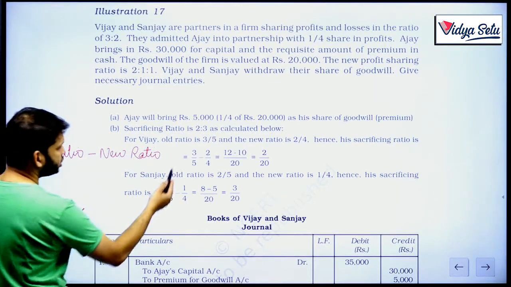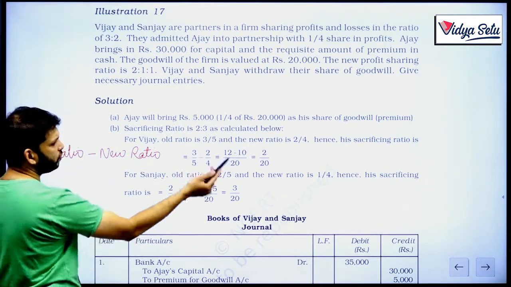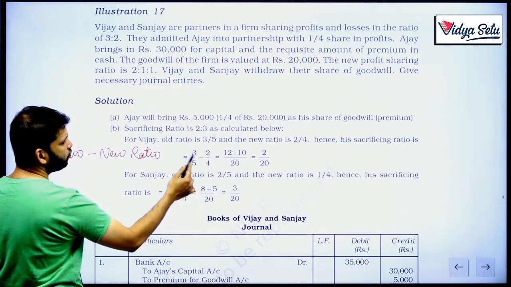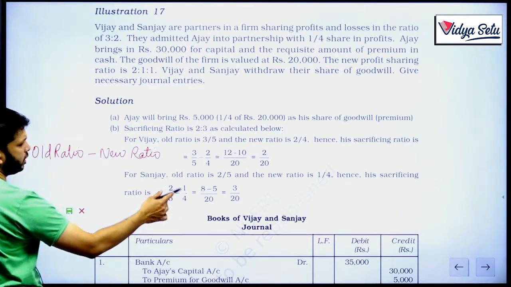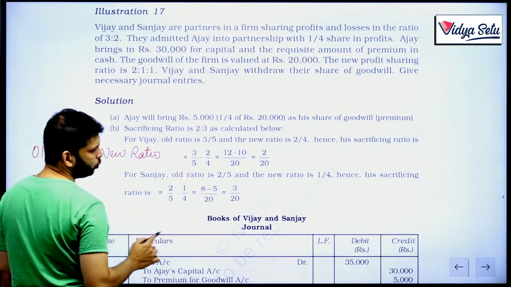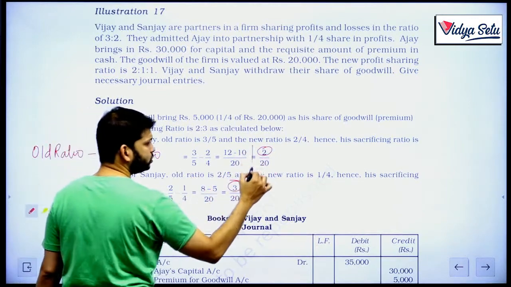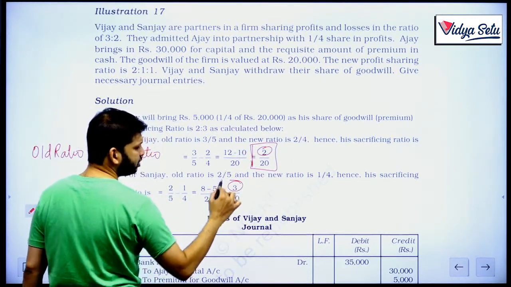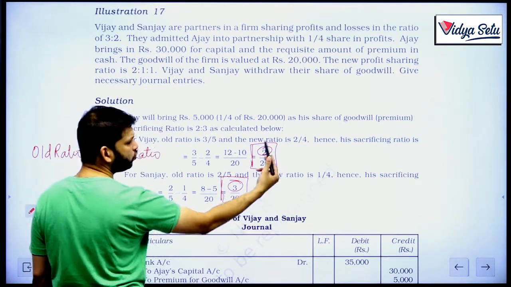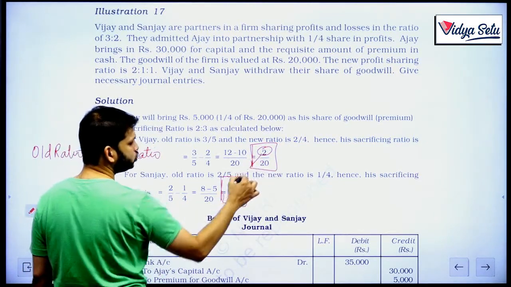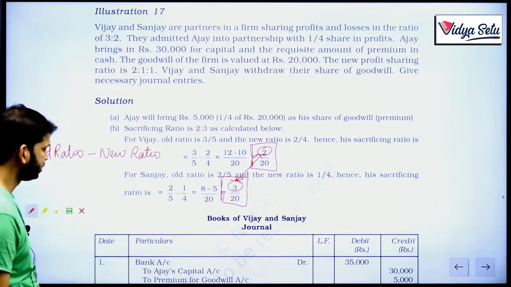So the old ratio was 3/5 minus the new ratio 2/4. So if we solve that, 5 into 4, 20, 4 3 is 12, 5 2 is 10, 2/20, and for him it is 3/20. So the ratio becomes 2:3. This is the entire fraction of share that they are losing. But amongst them, if we need to find out the sacrificing ratio, it is 2:3. Do remember, students generally get confused in this.